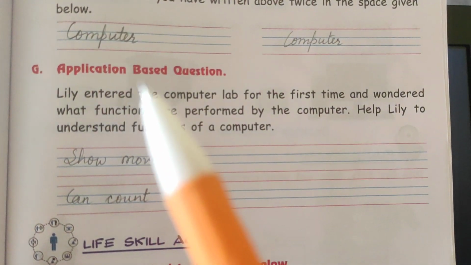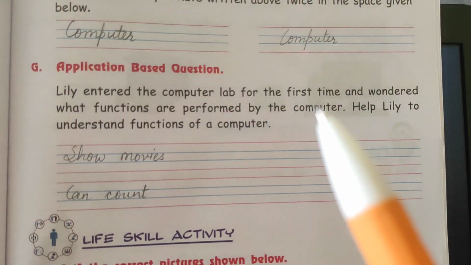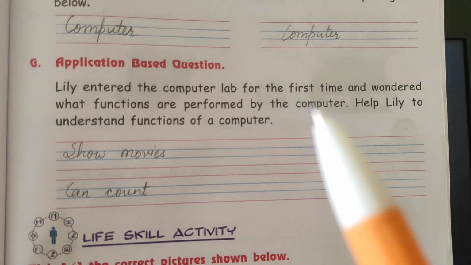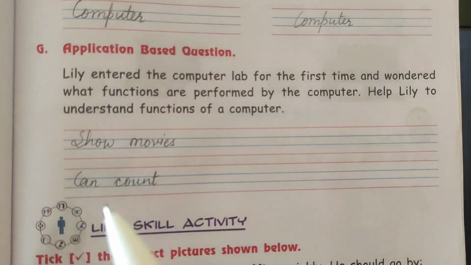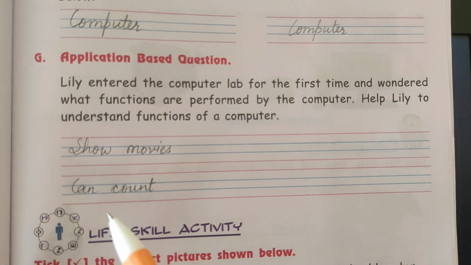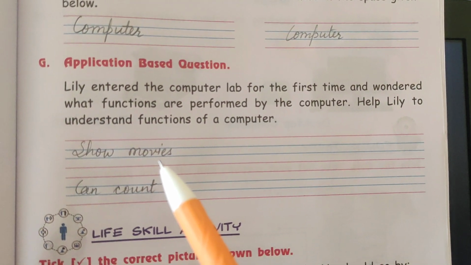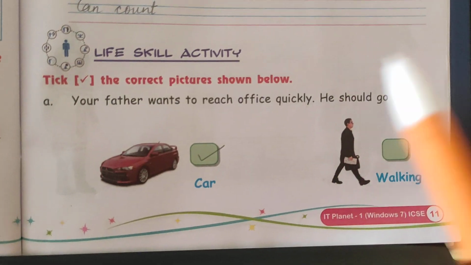G exercise, application based question. Lily entered the computer lab for the first time and wondered what functions are performed by the computer. Help Lily to understand the function of a computer. So please write down show movies. Second, can count. First is show movies. Second, can count.